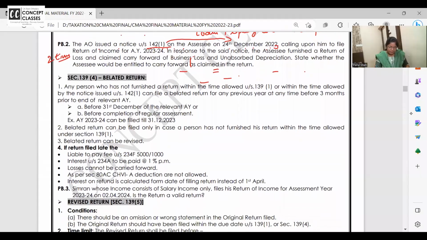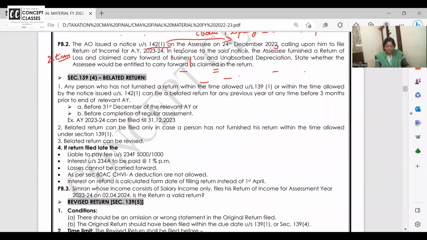You miss the due date of filing the return, that is July 23 for your financial year 22-23. Belated return you can file till December 23. Till last year, it was till the end of the assessment year, March 24. Now they said 3 months before the end of the assessment year. December 23 is the last date for filing the belated return and the revised return. Okay, is this clear? So if you miss your due date, you can file a belated return.